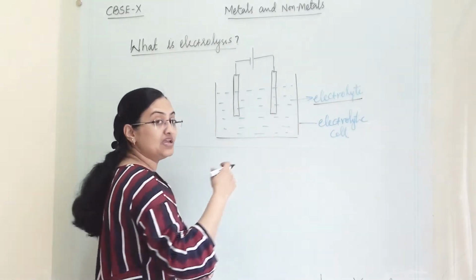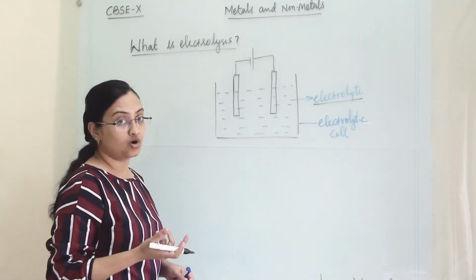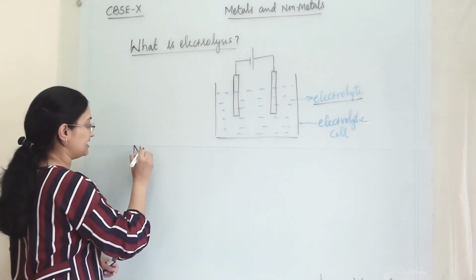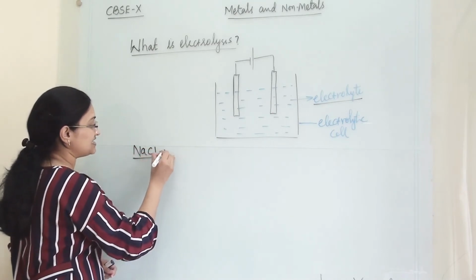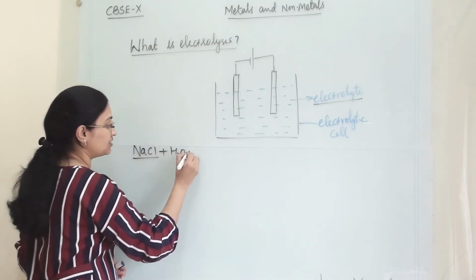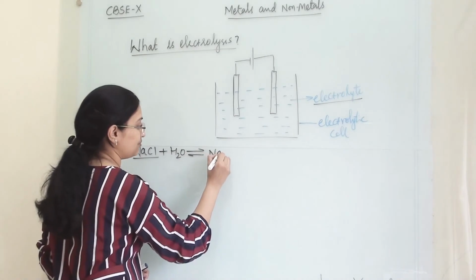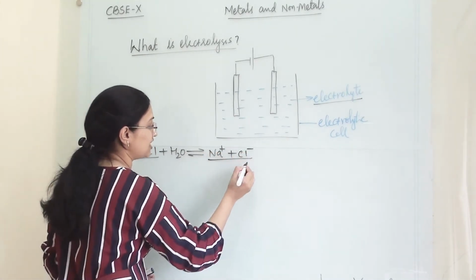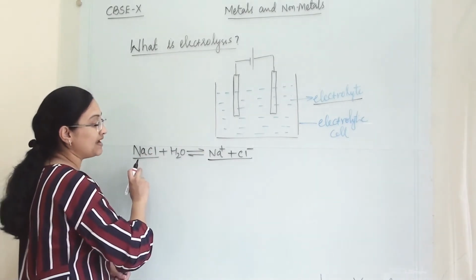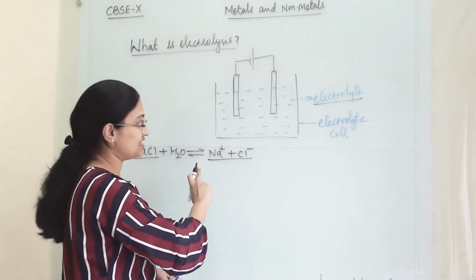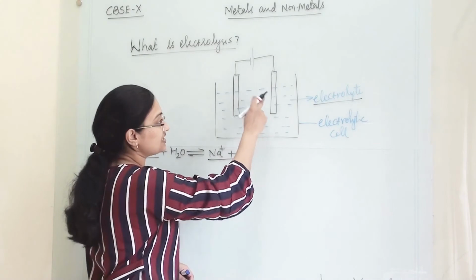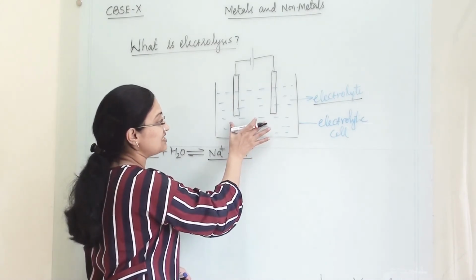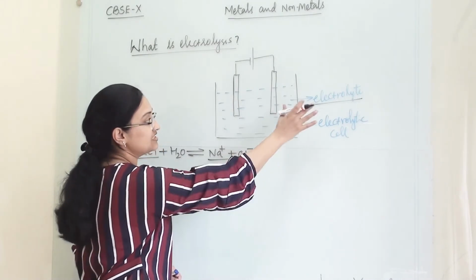This can be an aqueous solution of any salt, for example NaCl. When we dissolve NaCl in water, we will get Na+ and Cl-. These two types of ions we get by dissociation of NaCl. So this is an electrolyte, in which we have added NaCl.